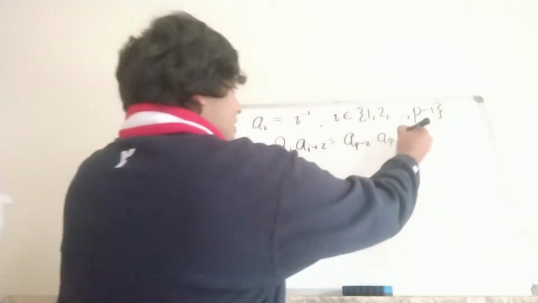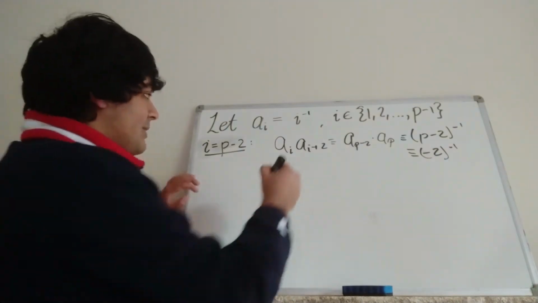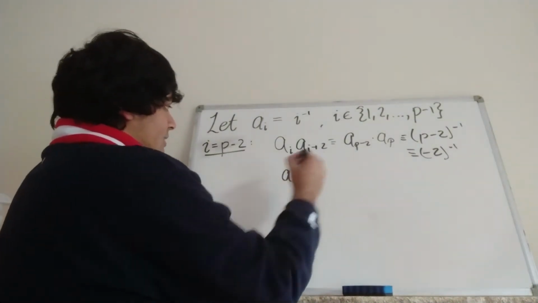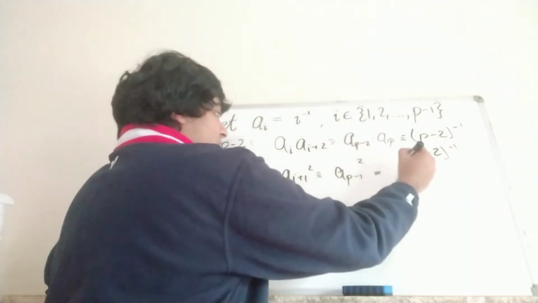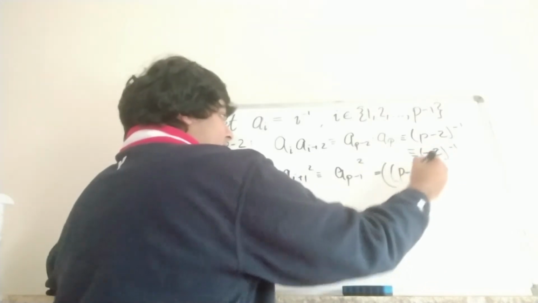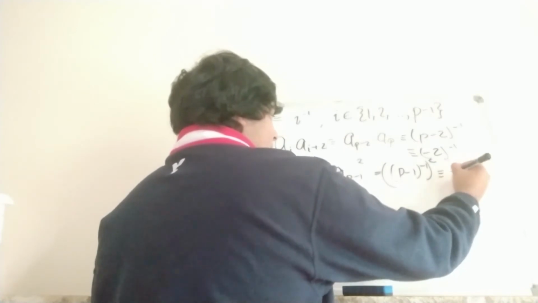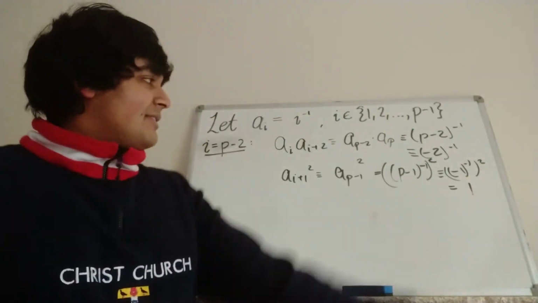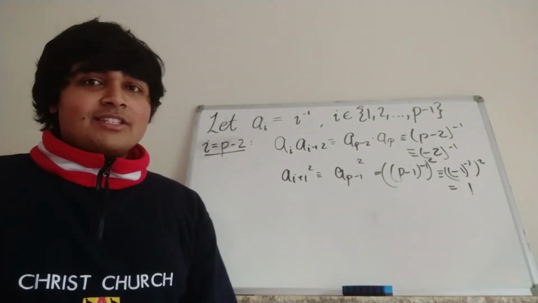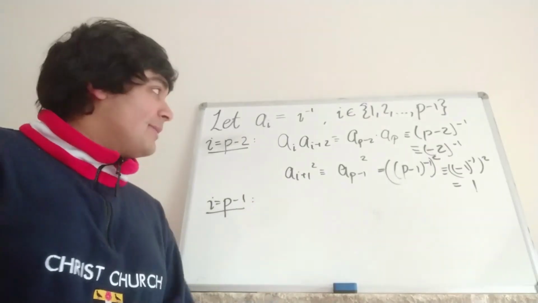But a_{p-2} is just p minus 2 inverse, but of course this is just congruent to minus 2 inverse, like so. Now what about a_{i+1} all squared? This guy is just a_{p-1} squared, and this of course is just p minus 1 inverse squared, but of course we're looking at this mod p, so this is just minus 1 inverse squared, so this is just minus 1 all squared, which is 1. And definitely 1 is not the inverse of minus 2, so this shows that this guy is not congruent to this guy.